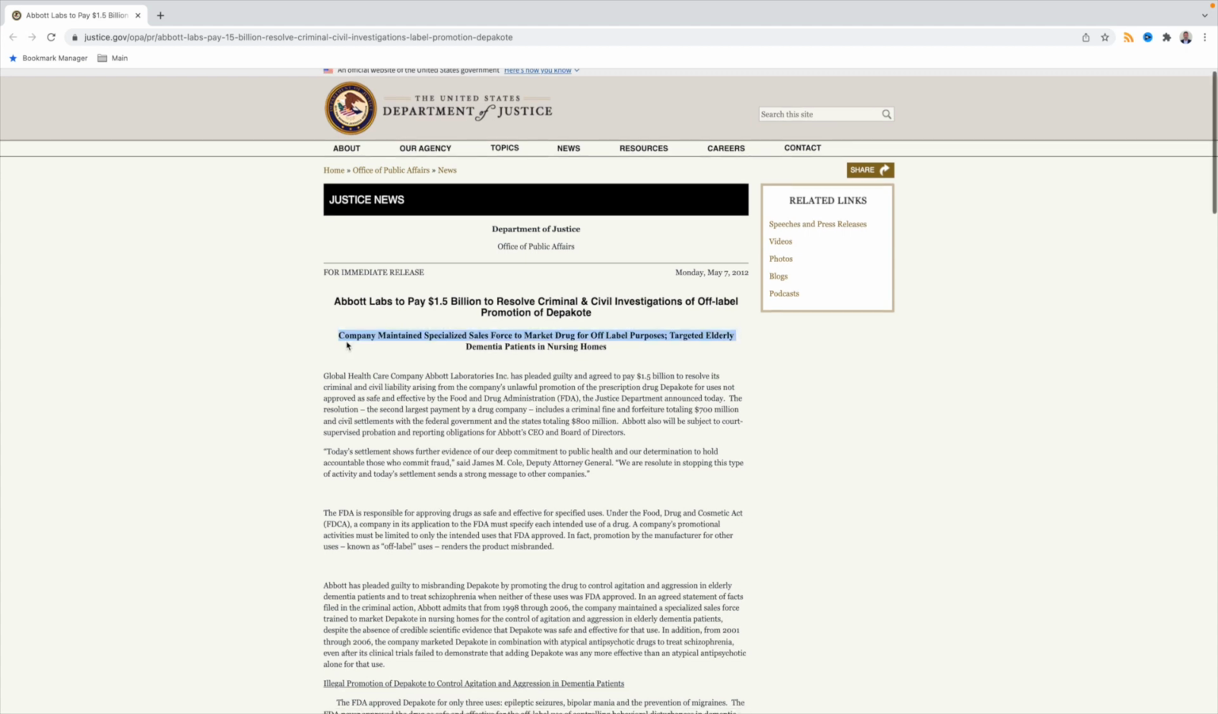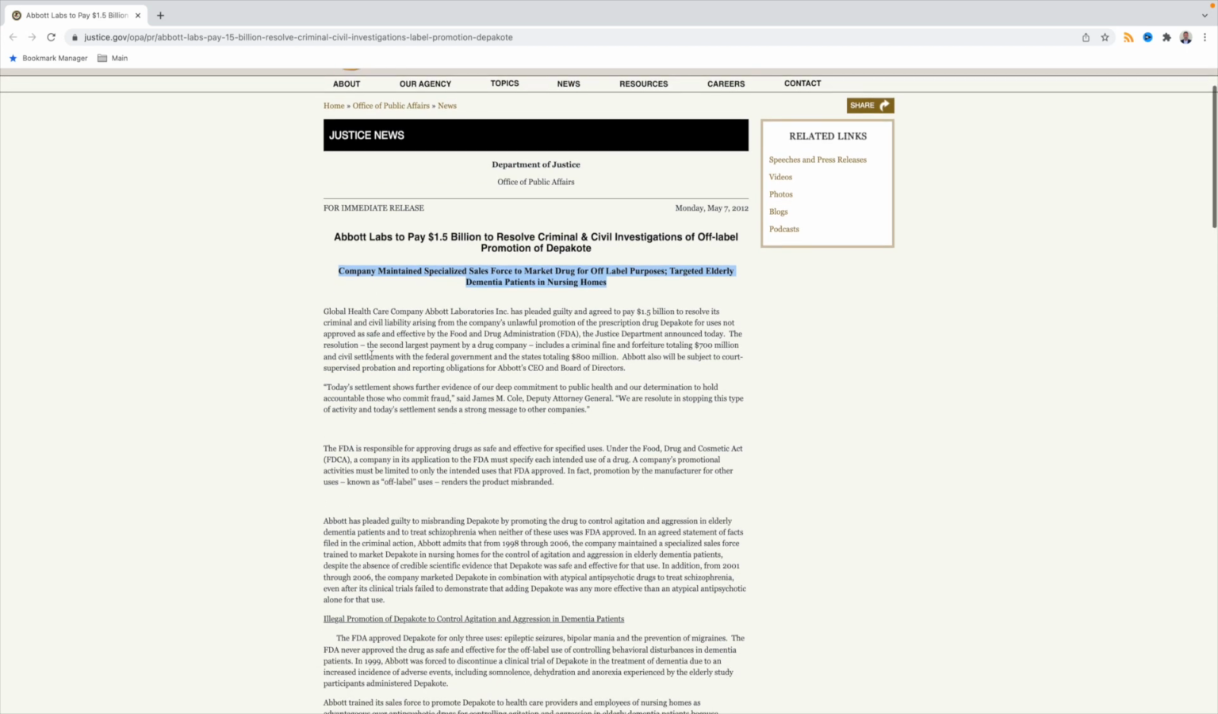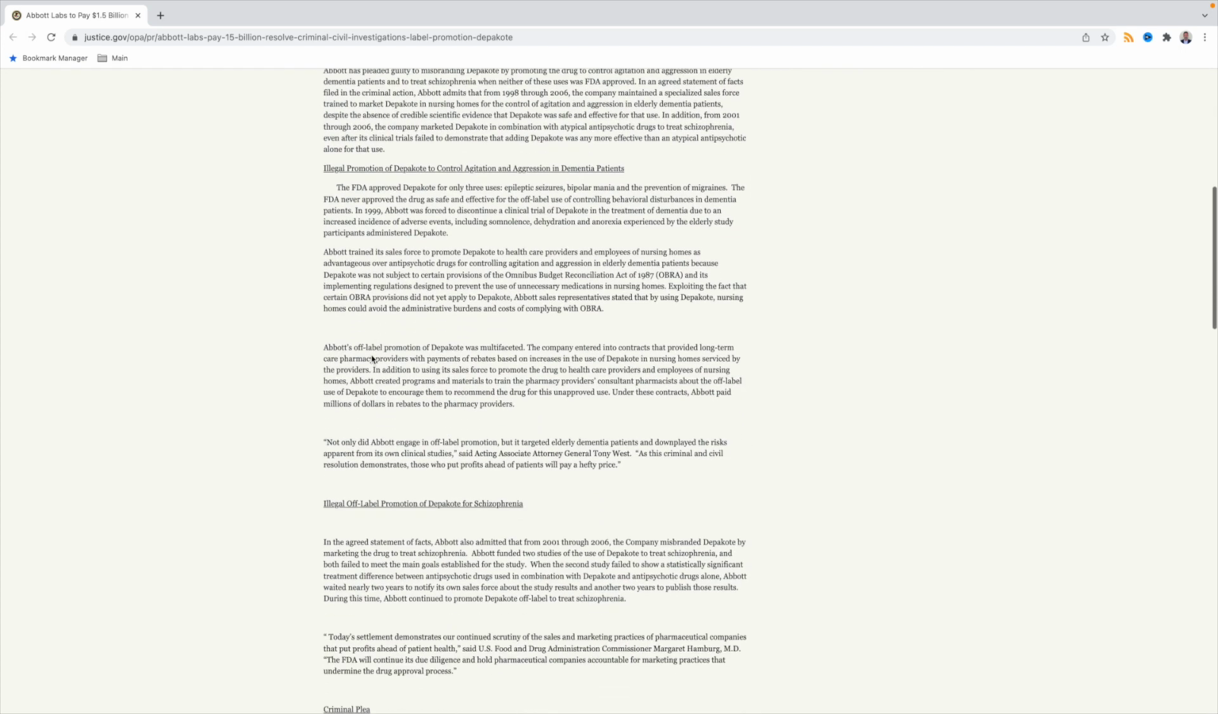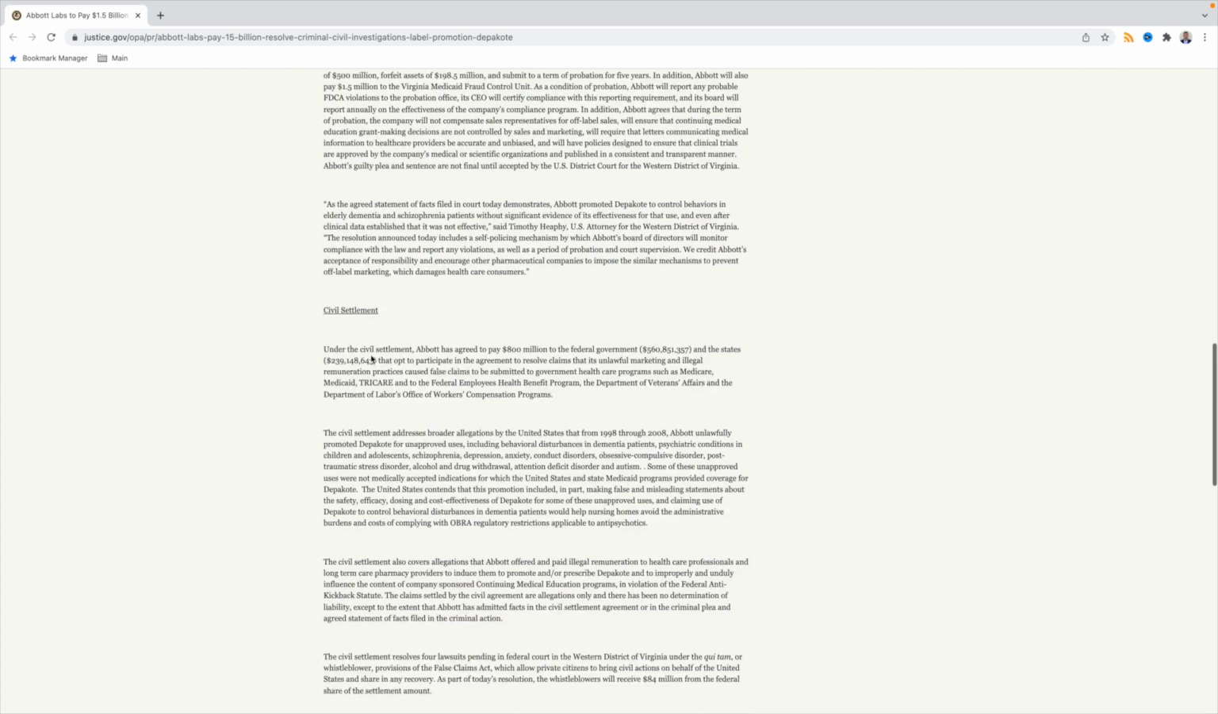This is creating a sales force. The company created a sales force to promote this off-label, which seems very, very odd. I mean, you can never hide something like this, so why would you do that? That's the pro-pharma point. The pro-government point is the following.